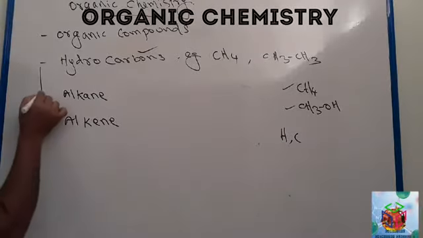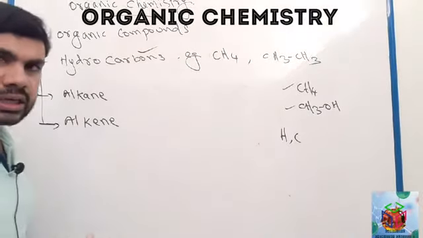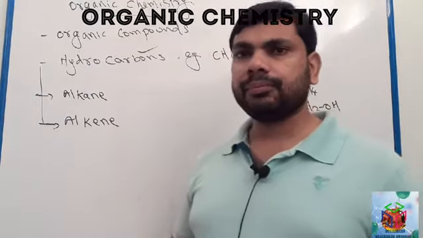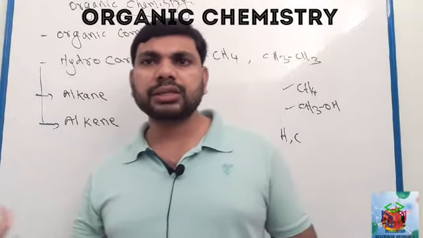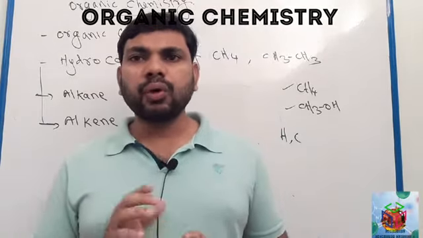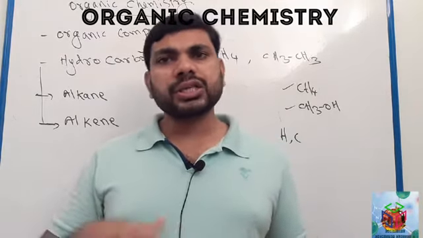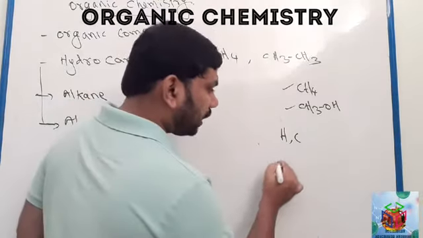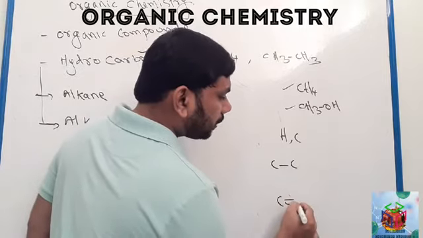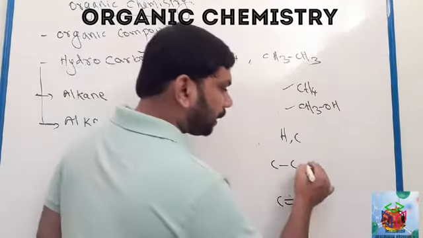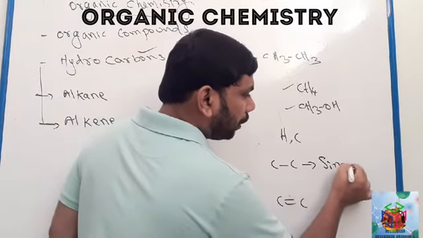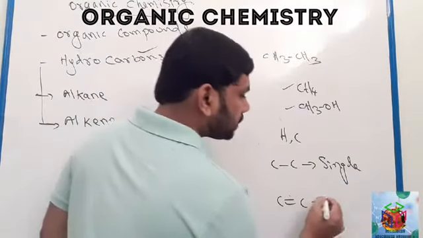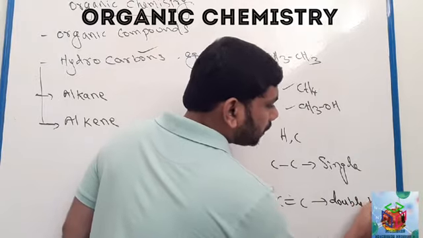There are two different types of hydrocarbon. We have to understand two classifications of hydrocarbon, alkane and alkene. We learned about covalent bonds in the previous videos. A covalent bond is formed by sharing of electrons. One pair of electron sharing is a single bond. Sometimes two pairs of electrons are shared, and that is called a double bond.